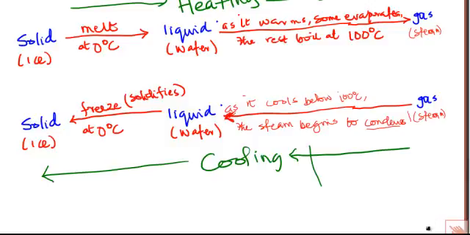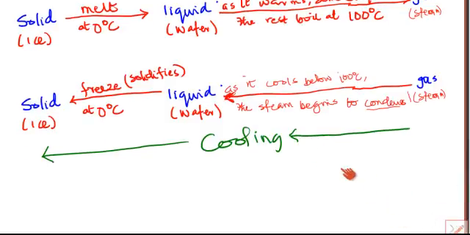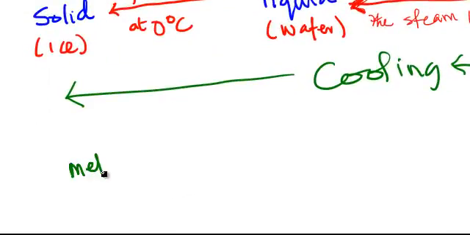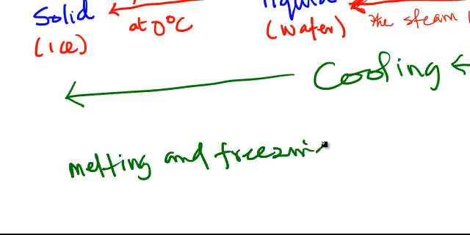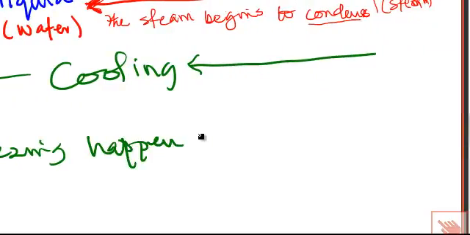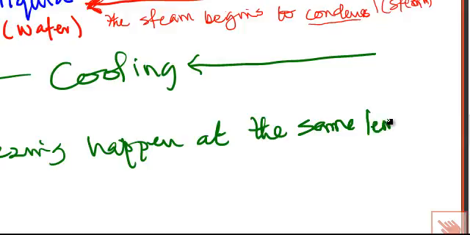The summary of what I'm saying is that melting and freezing happen at the same temperature, if a substance is pure anyway.